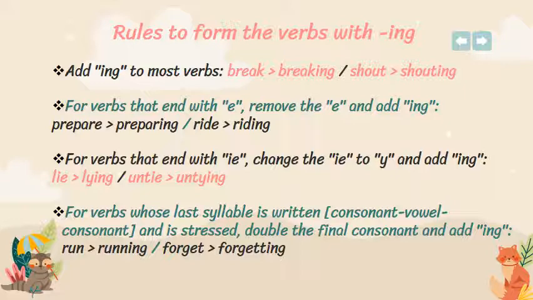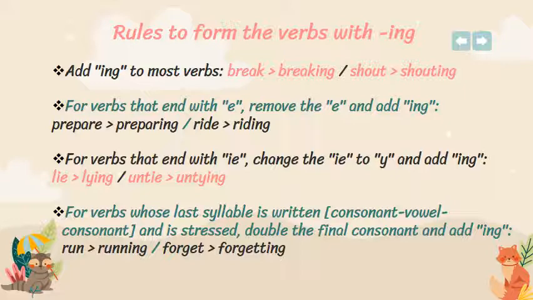For the verbs that end with ie, we have some verbs that end with ie. What should we do? We cross out the ie. We put y, then we add ing, like lie, lying, untie, untying. So you see, you have to remove the ie, then you have to add y, then ing.